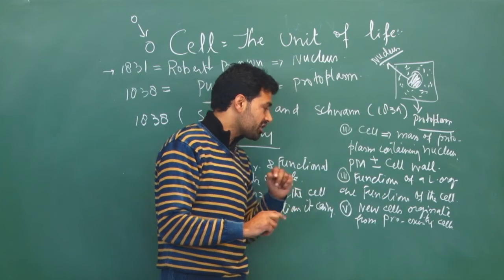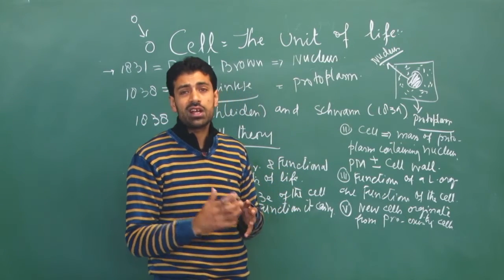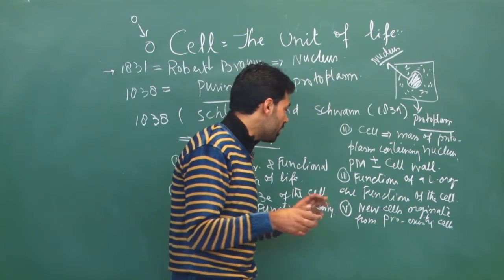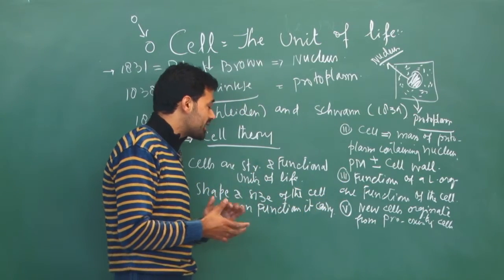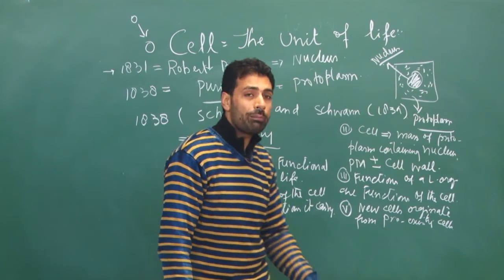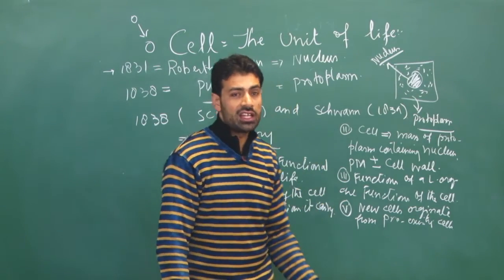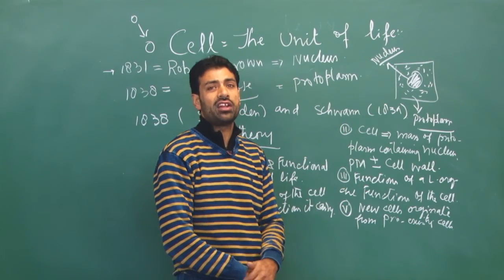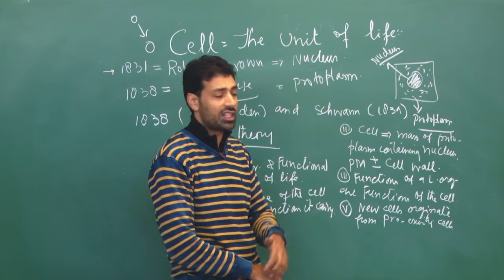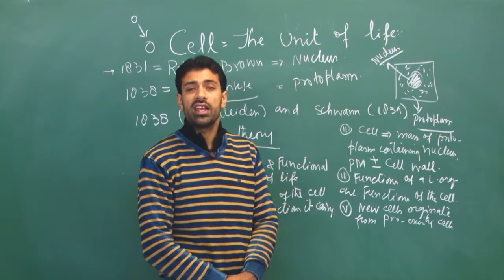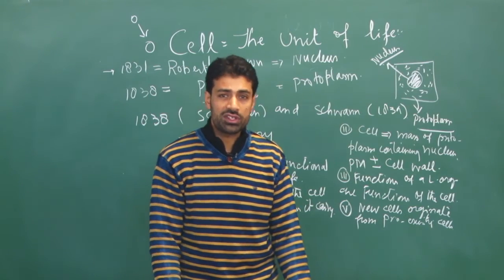Then next they said functions of a living organism are the functions of the cell. Then one more, shape and size of the cells is dependent upon the functions it carries. And the last feature, which in fact was later on added in 1855 by Rudolf Virchow to the cell theory, that was new cells arise from pre-existing cells. This was about cell theory.